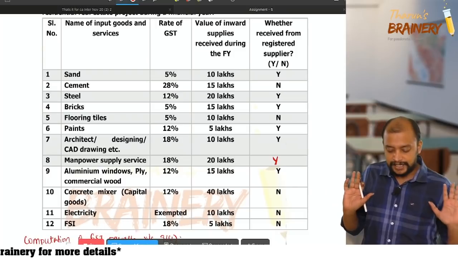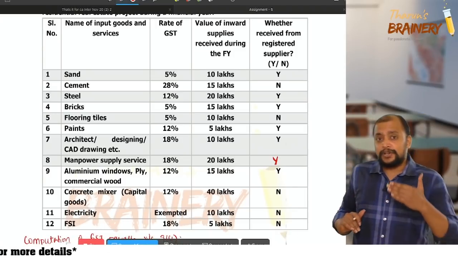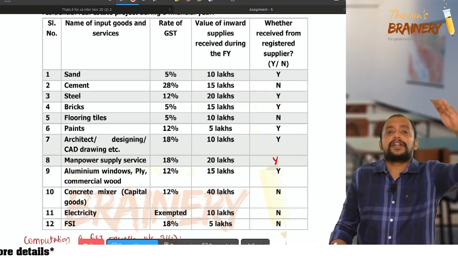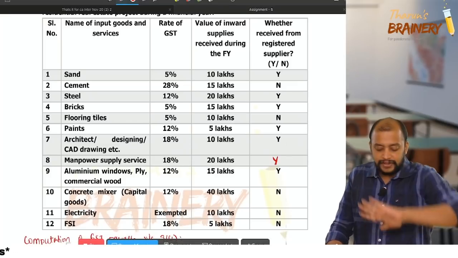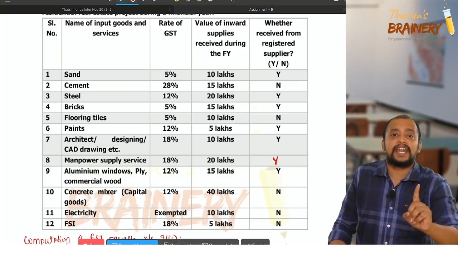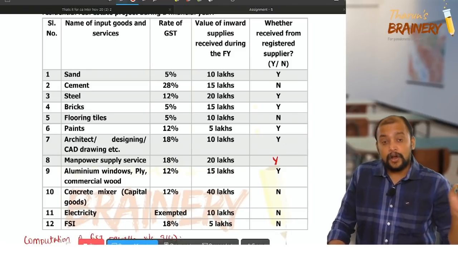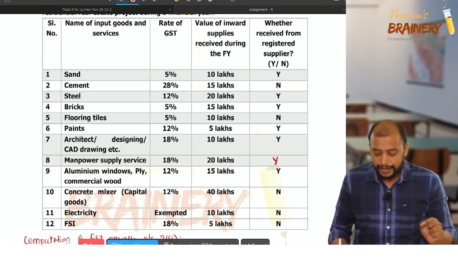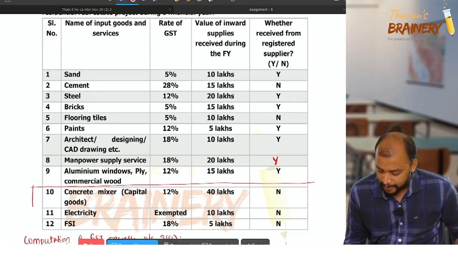Now what is it that we need to do? First, while doing the analysis, capital goods should always be taken separately. Out of this, we have only one as capital goods. What is that? Concrete mixer. Concrete mixer is capital goods. You need to treat it separately.